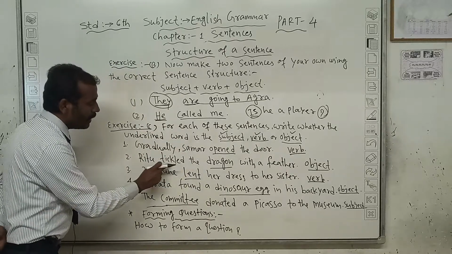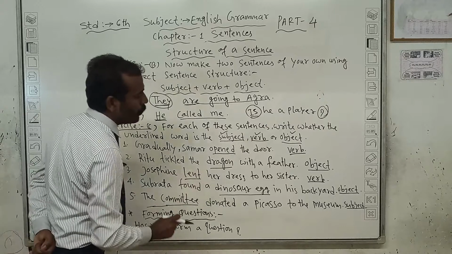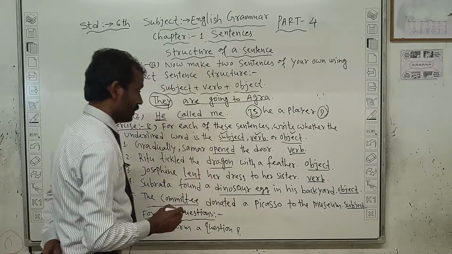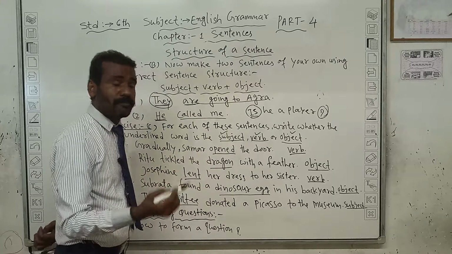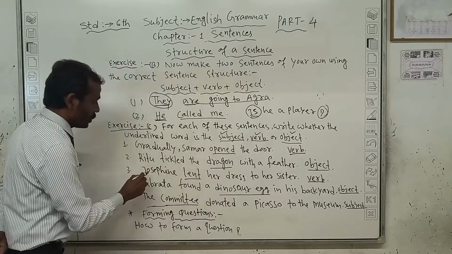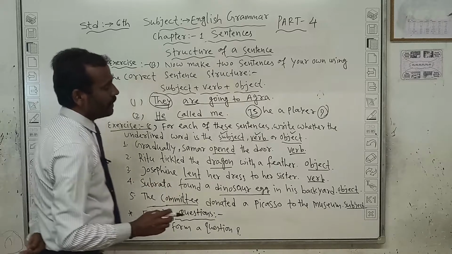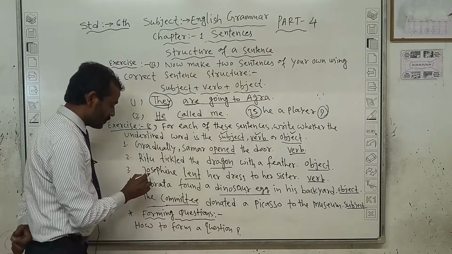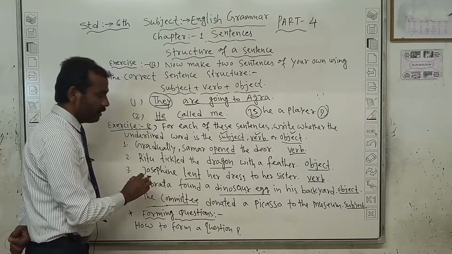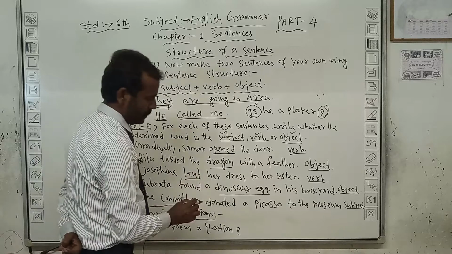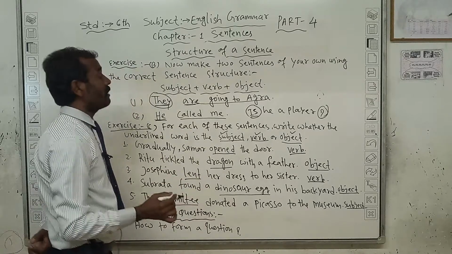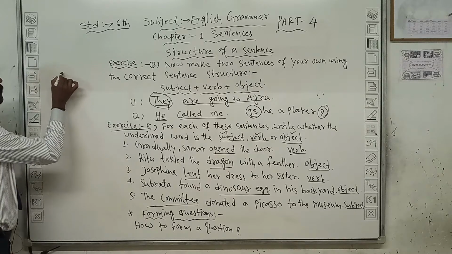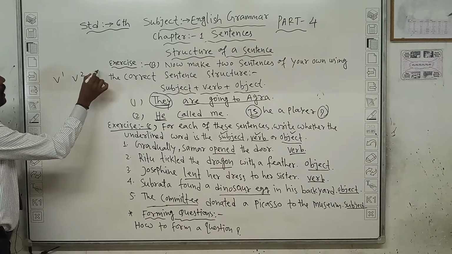Second, Ritu tickled the dragon with a feather. So here dragon is the object. Josephine lent her dress to her sister. Josephine, that is one girl, lend her dress. Lend, that means lend कहाँ से आया? That you should know that this is the verb 1, verb 2 and verb 3.